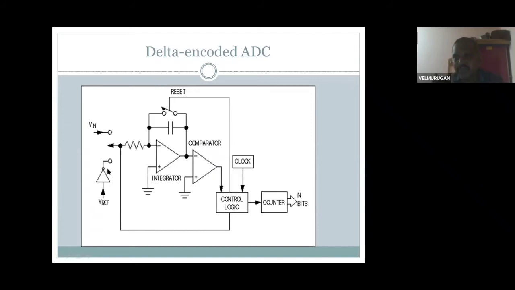Based on the reference voltage and input, the integrator integrates the voltage, then the comparator compares the values, then it goes to the control logic. The control logic produces 0 or 1 based on the clock pulse. It gives this to the counter, which makes the counting values, producing the sequence numbers. In this way it is producing a delta encoded analog to digital converter.